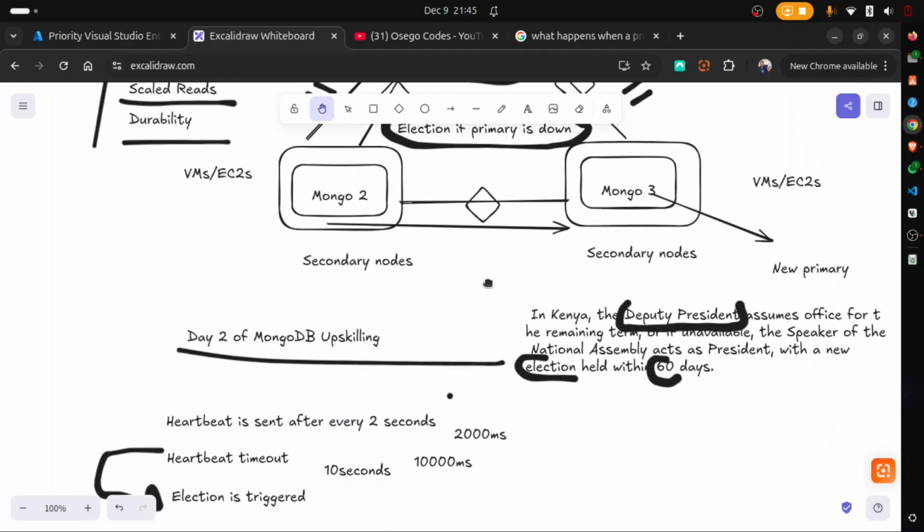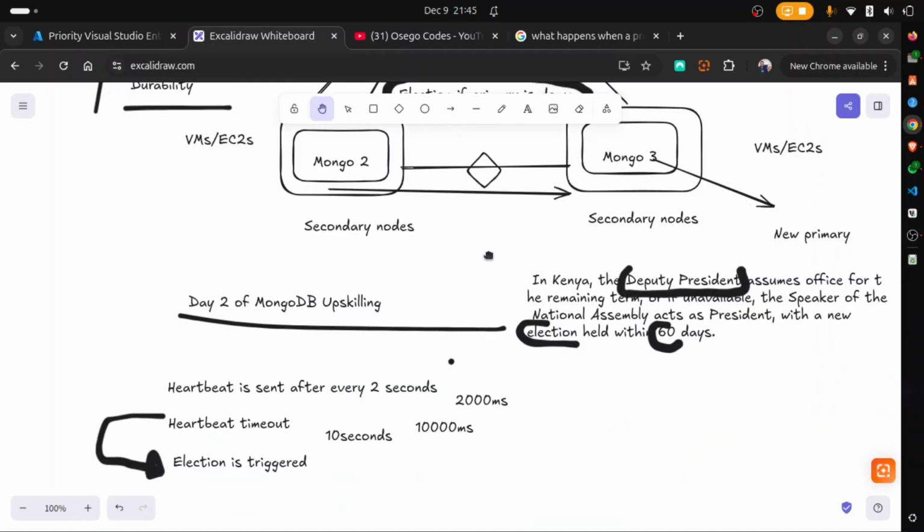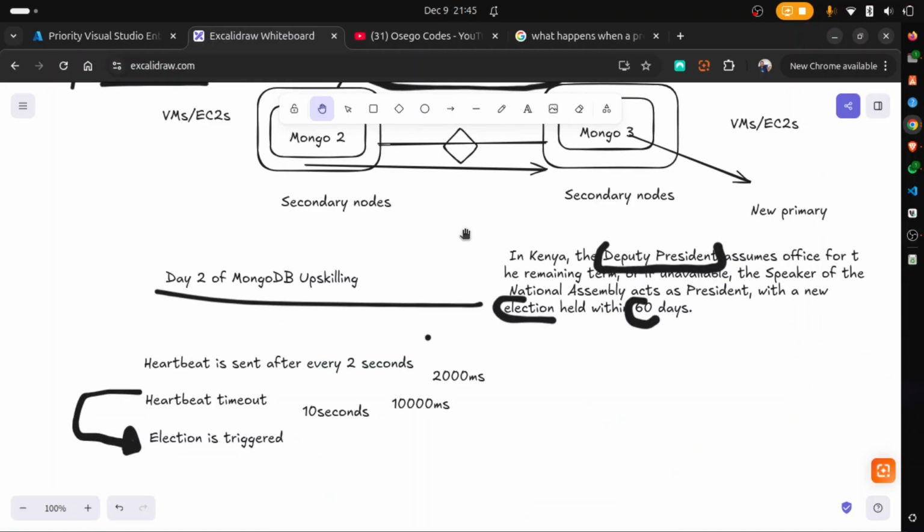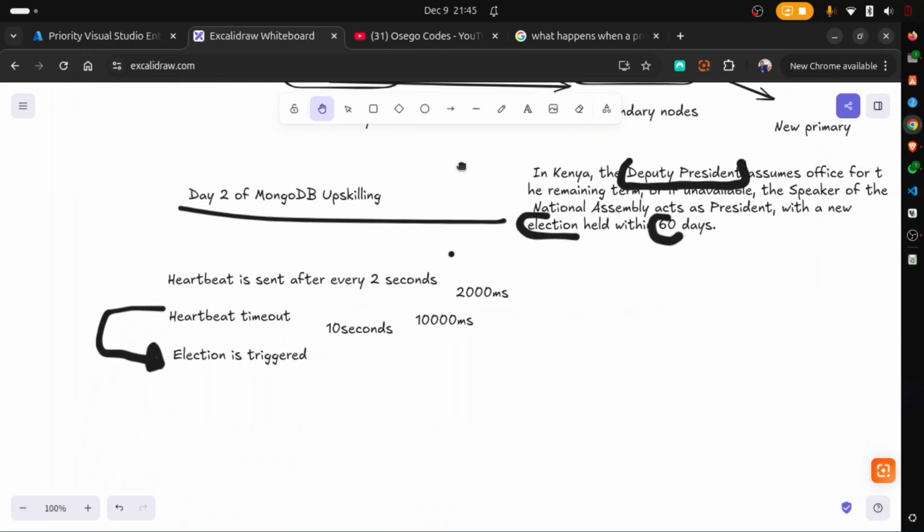Now the main question, which is the main point of discussion today, is how do we elect a new leader so that the rest can be followers? How is a new leader elected?